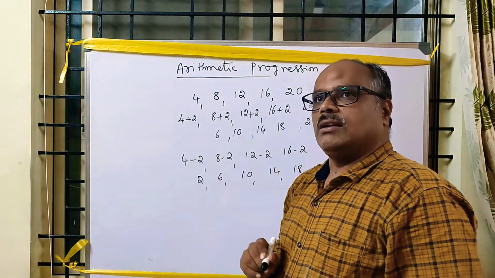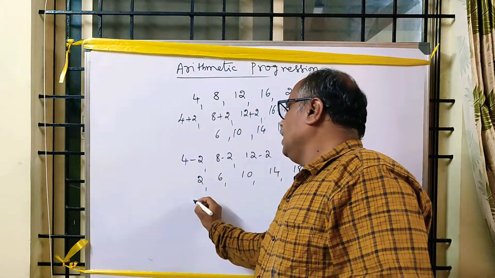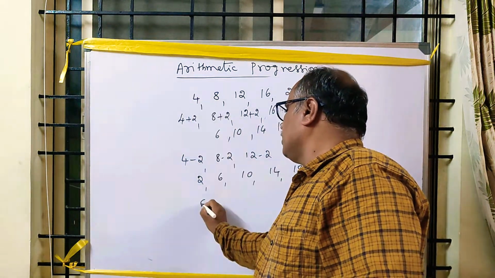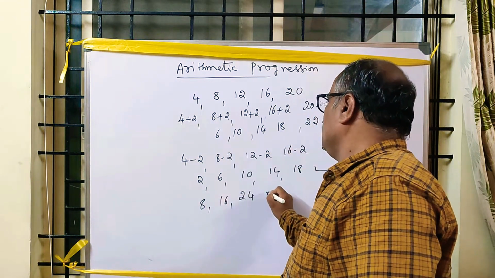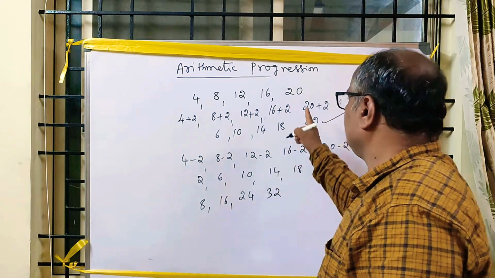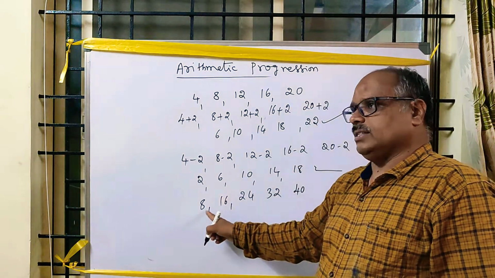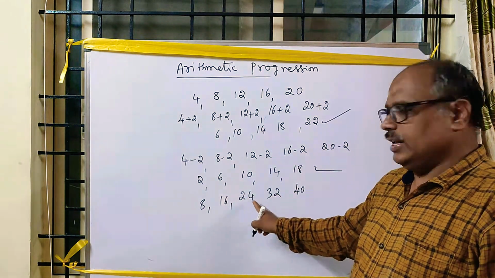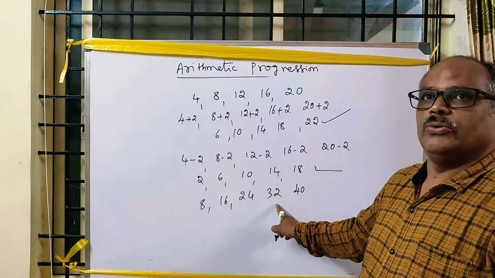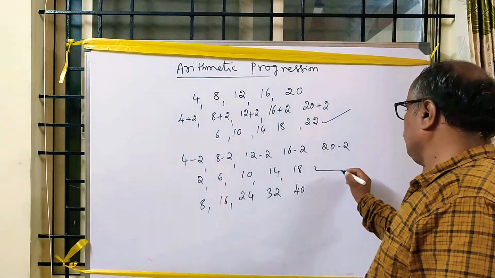The resulting terms are also in arithmetic progression. Multiply by 2. This one, 4 2s are 8, 8 2s are 16, 12 2s are 24, 16 2s are 32, 20 2s are 40. 16 minus 8, 24 minus 16, 32 minus 24, 40 minus 32, 8. So the resulting terms are also in arithmetic progression.